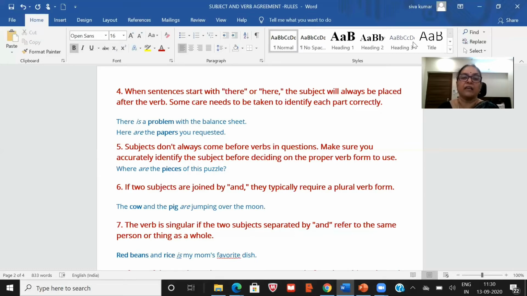Red beans and rice together, that is one food. That is why is my mother's favorite dish. We are talking about the dish. Though there are two things, red beans and rice, we are considering that as only one piece, one food item, one dish. So that is singular there.